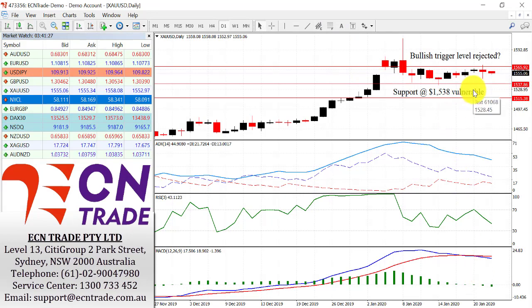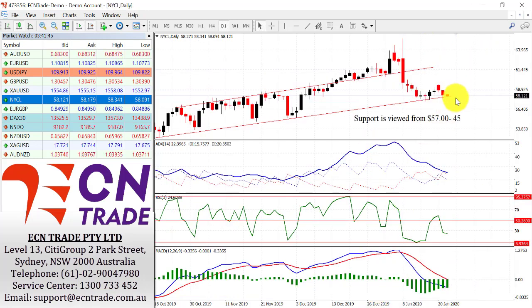Let's see if the market can take the challenge back to 38. Although I am a little bit cautious because dips seem to be the way to play here. And therefore we could see another rebound of 38 and see a challenge back to 65. And then that could see another move up towards 71 with 1,600 still objective.